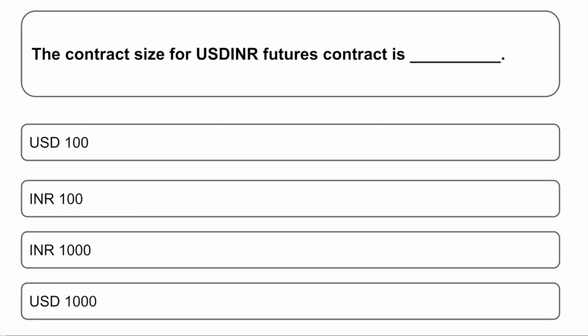The contract size of USD INR future contract: options are USD 100, INR 100, INR 1000, USD 1000. So the correct answer is USD 1000.